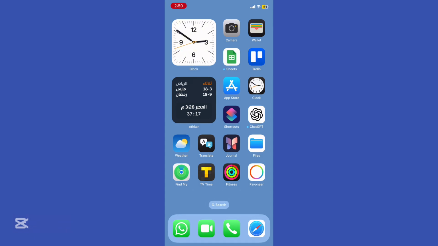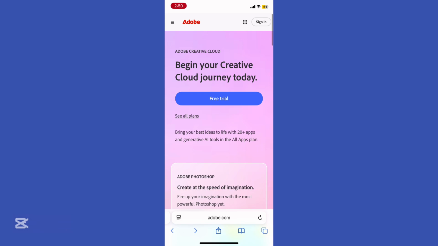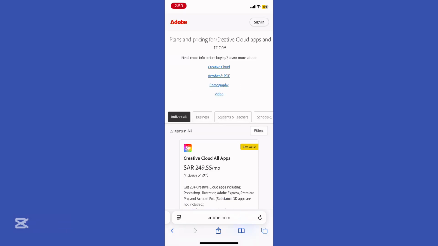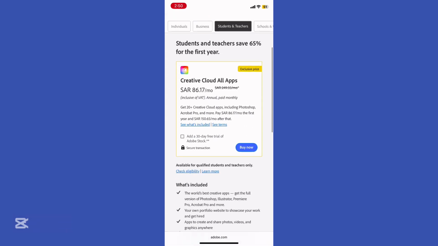Secondly, visit Adobe's student discount page. Go to Adobe's official website and find the student pricing section. You can see it on See All Plans right here, and select students and teachers.